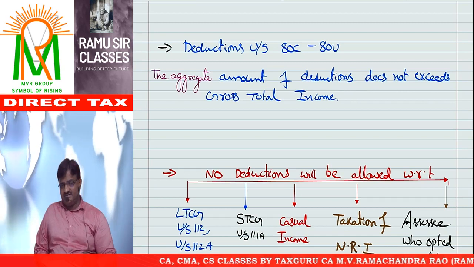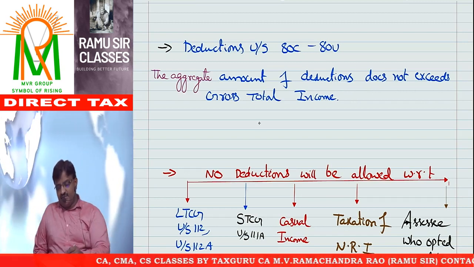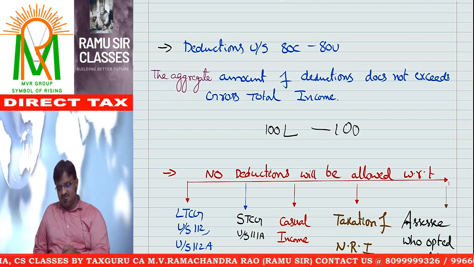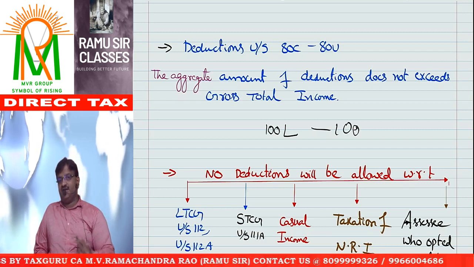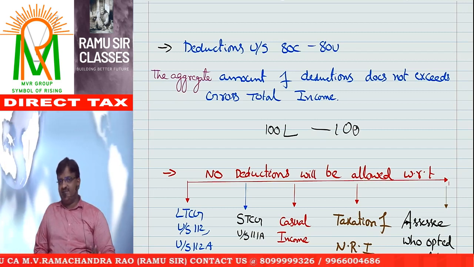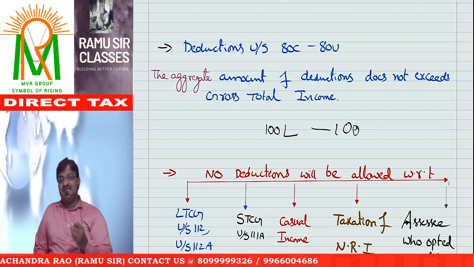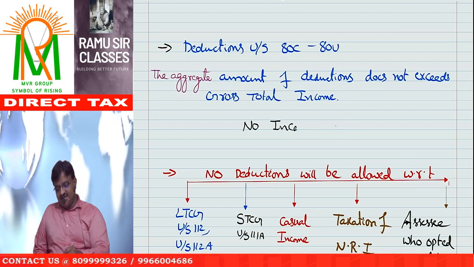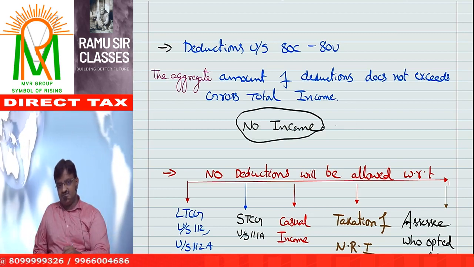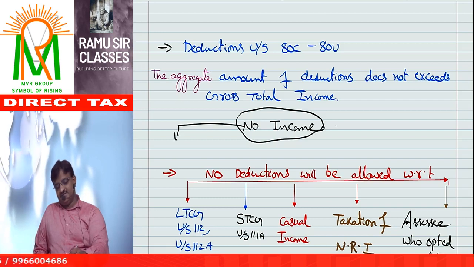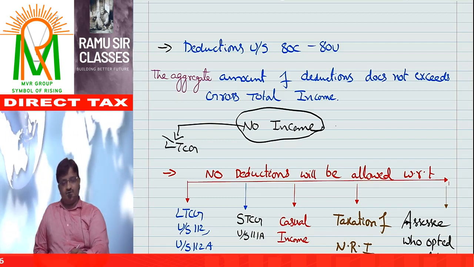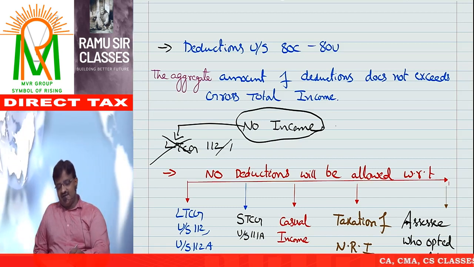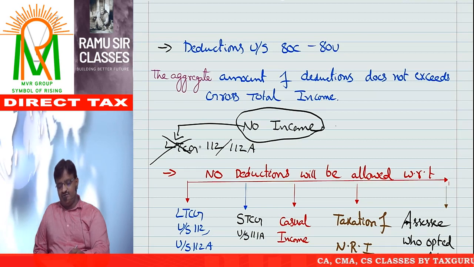Already I covered that. But friends, my gross total income is 100 lakh. Can I take 100 lakh deduction? Answer: maybe yes, maybe not. Why? Certain incomes are not eligible for deduction. I repeat, certain incomes are not eligible for deductions. What are they? Number 1, long-term capital gain, no deductions. Long-term capital gain covered under section 112 or section 112A, no deductions.